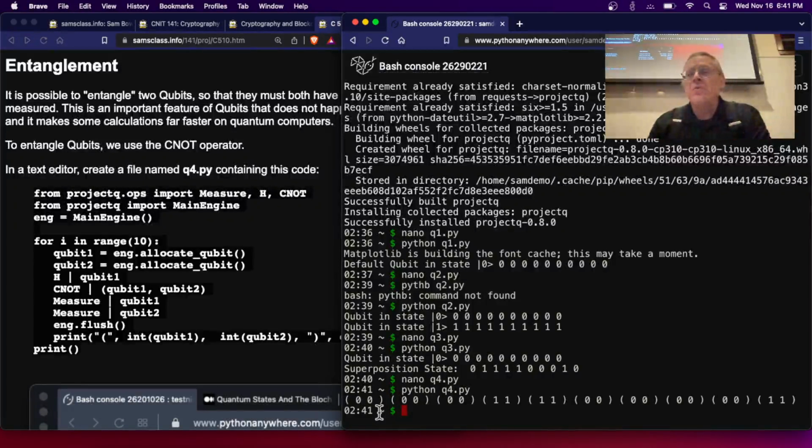All right. So here's the pair of qubits, Q1 and Q2, and one of them is not rotated into an uncertain state, and one of them is, but they're entangled. So you see, if one of them is 0, the other is 0, and the uncertain one sometimes is 1, and the other one is always equal to it. The C0 has tied them together. These two qubits are entangled, so the one that was in a certain state has inherited uncertainty from the other. That's what quantum entanglement does.